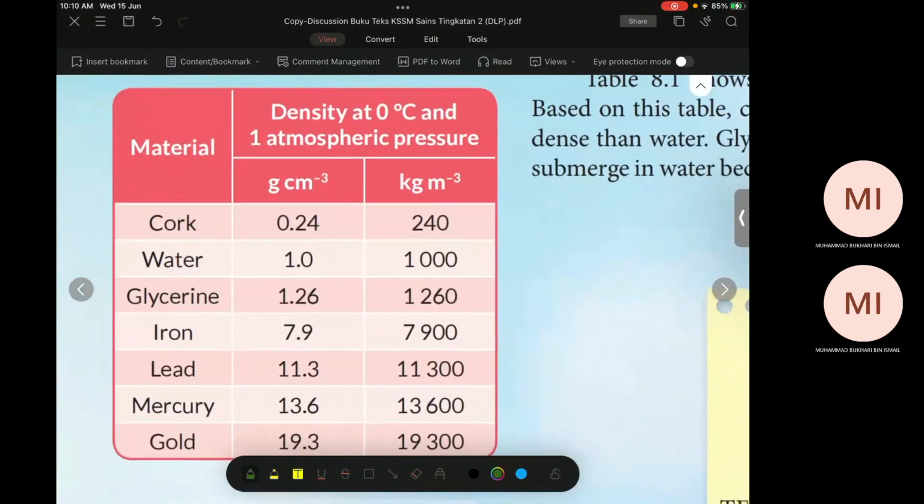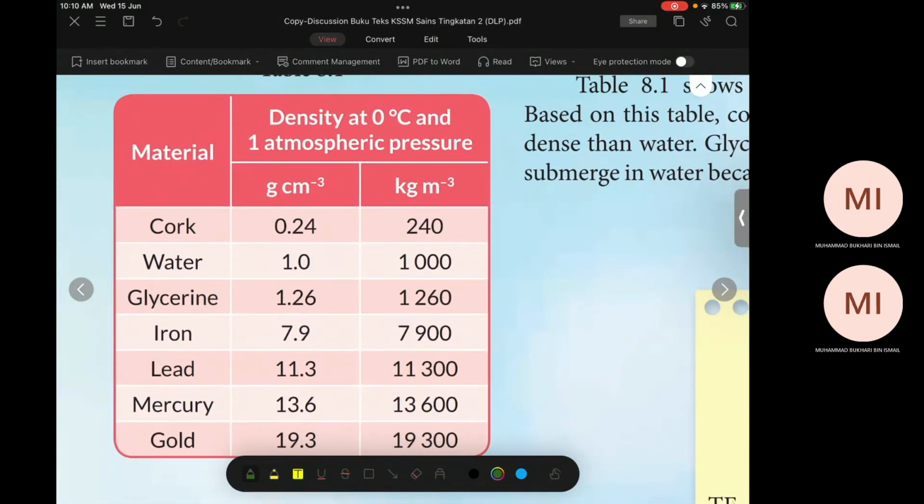Okay, the next thing is the value of density for different materials. Actually, you don't need to memorize this. This is only for information. Can you tell me which one has less density? Among the materials here, which one has less density? Cork. Cork is the least.